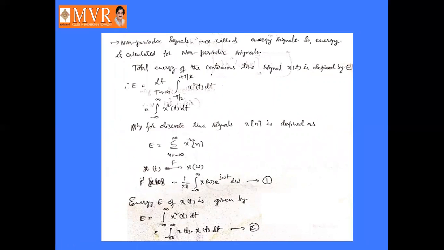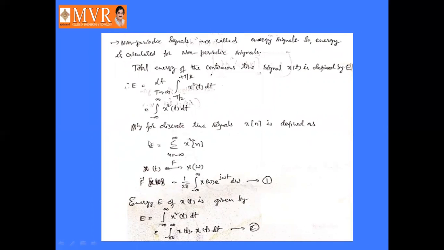See, energy is for non-periodic signals. Non-periodic signals are called energy signals. So energy is calculated for non-periodic signals. Okay, so E is defined as limit T tends to infinity integral minus T by 2 to plus T by 2 x squared t dt. So this is the energy of the signal x of t, right? For discrete time signals also, it is x squared of n.